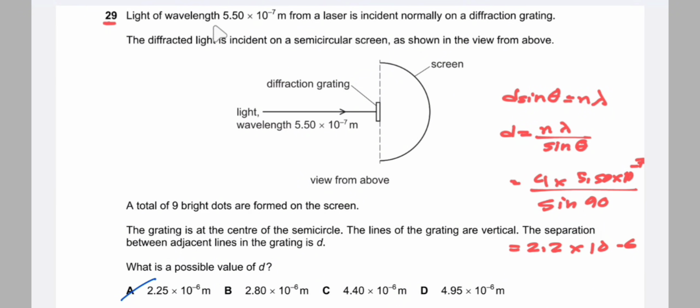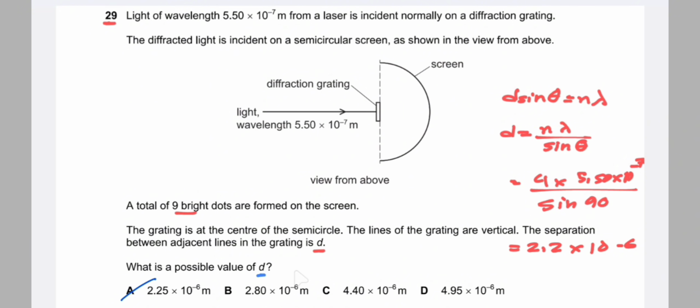Question 29. Light of a given wavelength from a laser is incident normally on a diffraction grating. The diffracted light is incident on a semicircular screen as shown in the view from above, and a total of 9 bright dots are formed on the screen. The grating is at the center of the semicircle. The lines of the grating are vertical and the separation between the adjacent lines in the grating is d. What is the possible value of d?